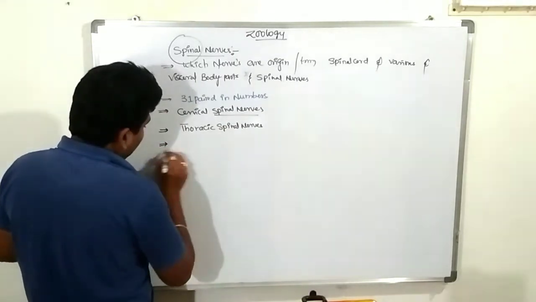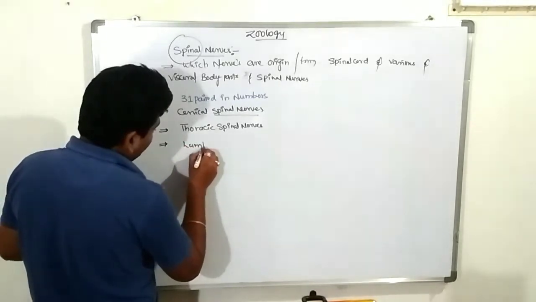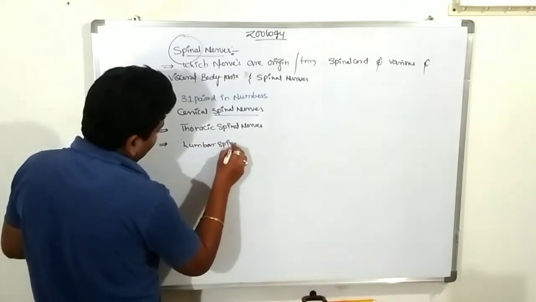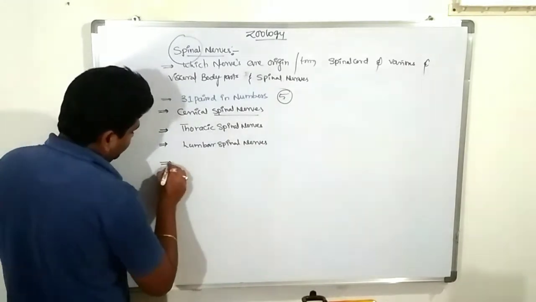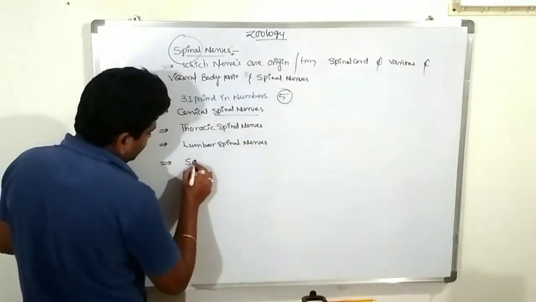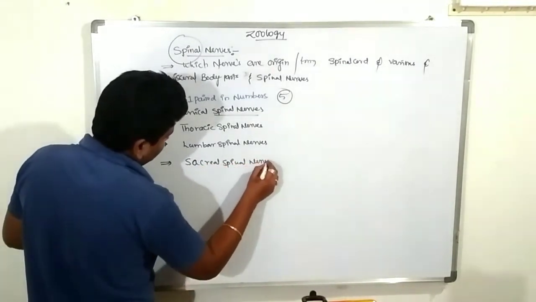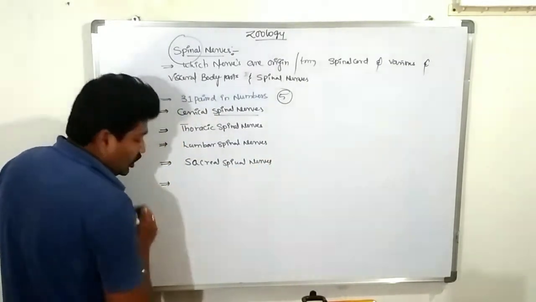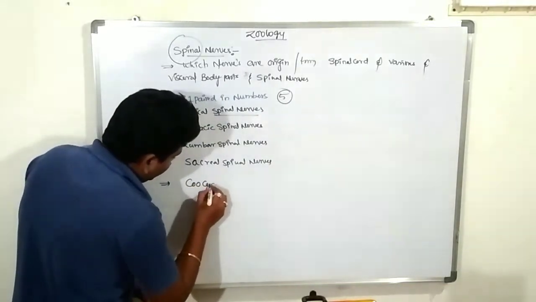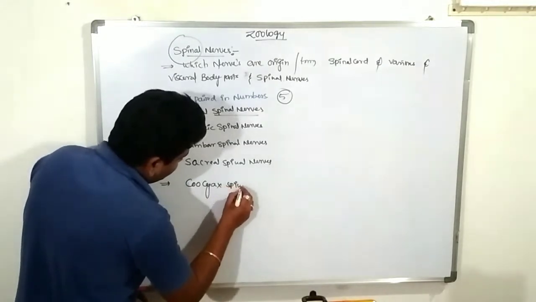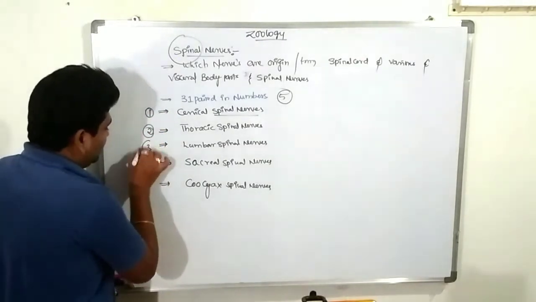Sorry, they can be classified into 5 types. Lumbar spinal nerves. Then sacral spinal nerves. The last one is coccygeal spinal nerves. They can be classified into 5 types according to their origin.